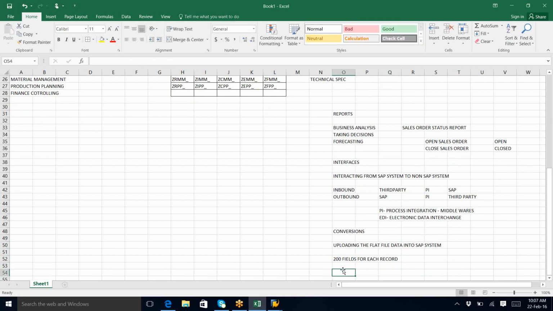You understand? For each record, 200 fields of data. So one line, how many fields do we need to get it? 200 fields. Am I right? So like that, if 1 lakh of records are there, 200 into 1 lakh, that many fields I need to upload. Am I right or no?